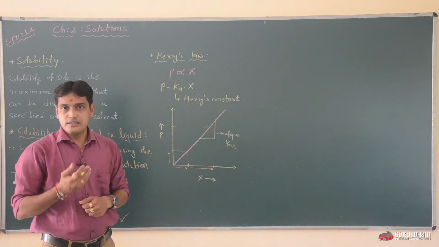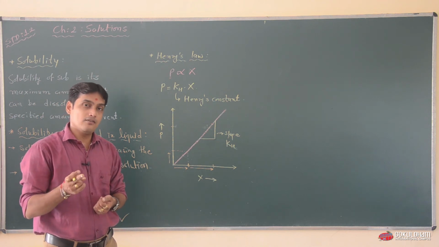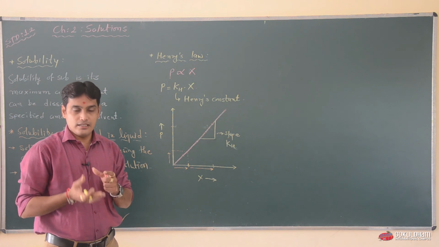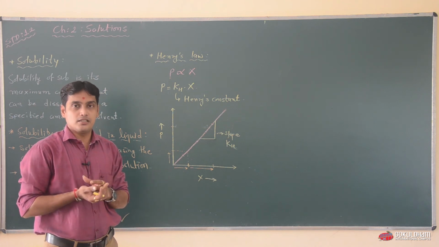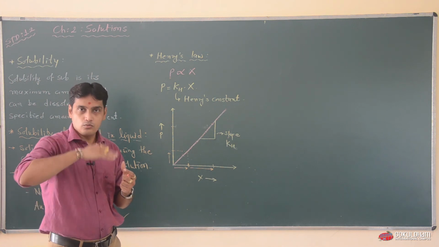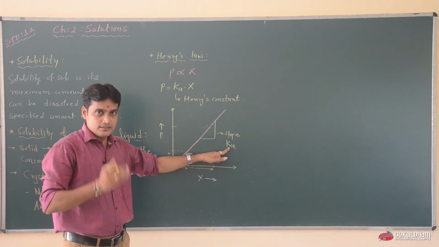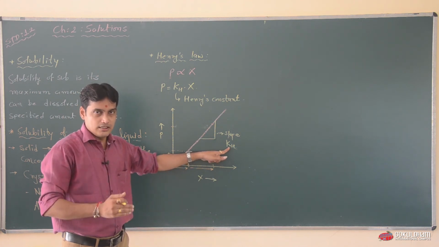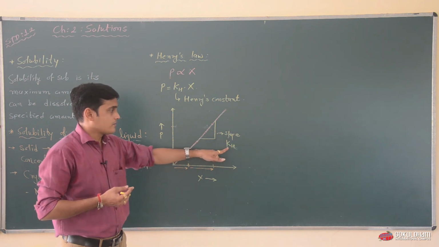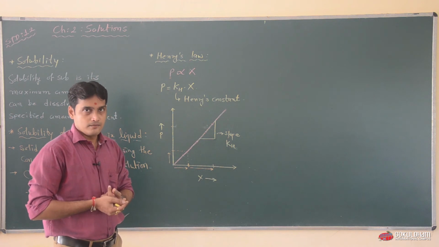If we increase the temperature, the value of Kh will increase and the solubility of gas is decreased, because when we are increasing the temperature, gas will collide with other particles and move in the upper direction. So if we decrease the temperature, Kh will decrease and solubility will increase. So we can say that temperature will affect the Henry's constant.